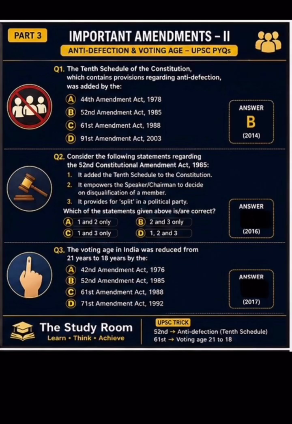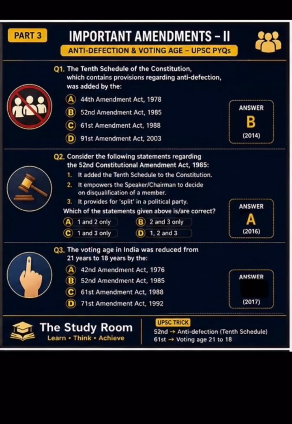Consider the following statements regarding the 52nd Amendment Act 1985. It added the 10th schedule to the Constitution. It empowers the Speaker, Chairman to decide on disqualification of the member. It provides for split in the political party. Here the correct answer is option A. First and second statements are correct.